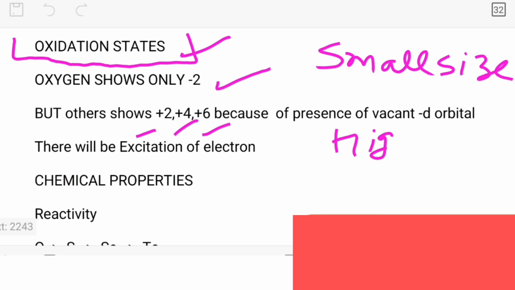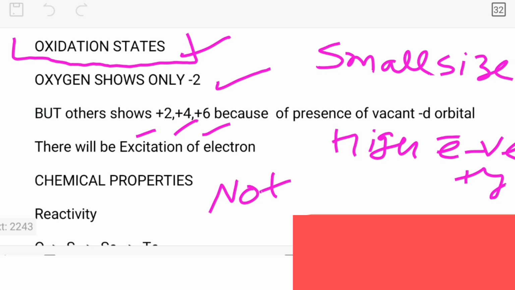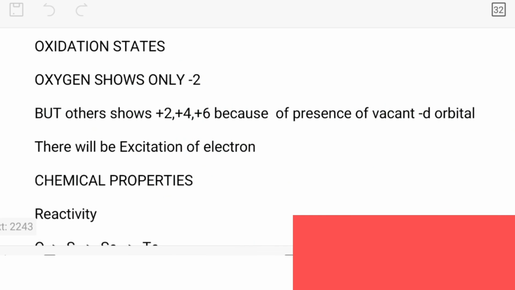high electronegativity, and no vacant d orbital. So that is why oxygen can show only the -2 oxidation state. But what happens in the other elements, like sulfur and selenium? They show +2, +4 and +6 oxidation states, because they have a vacant d orbital.